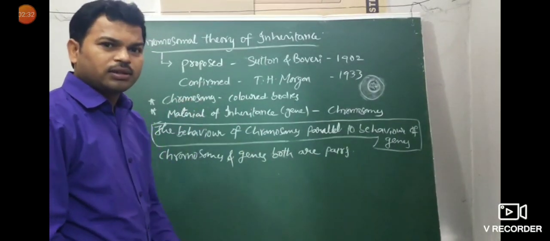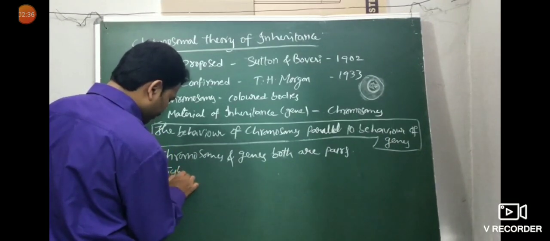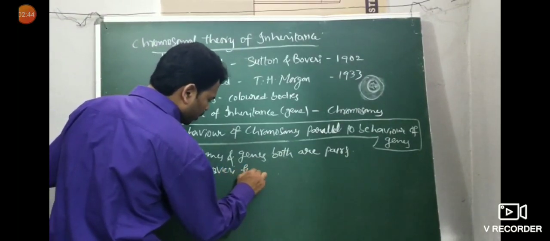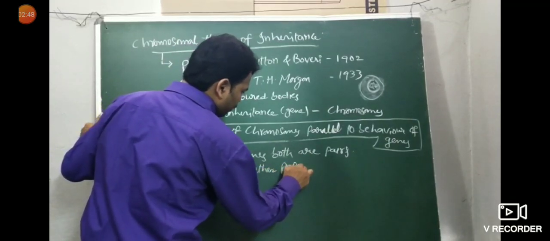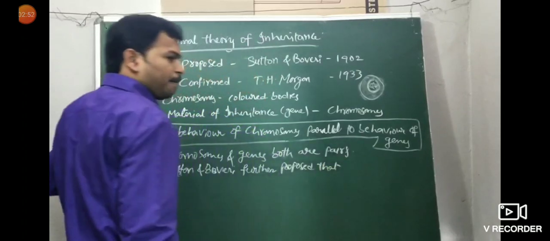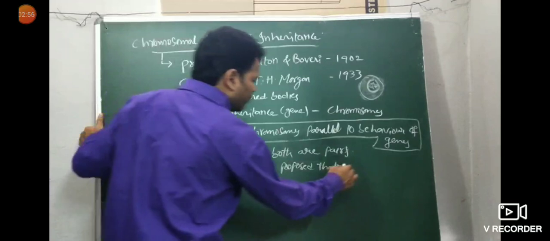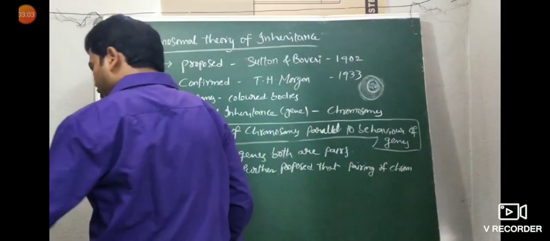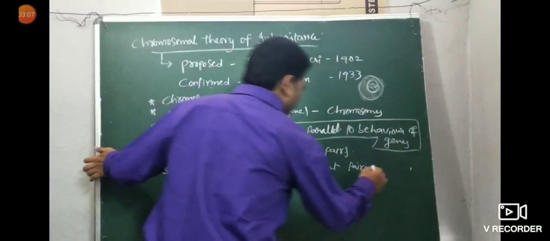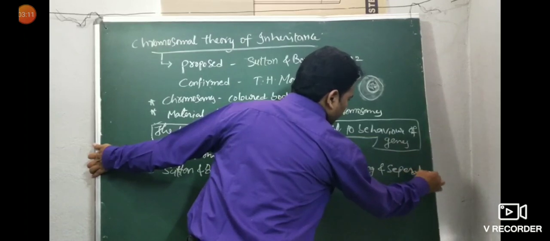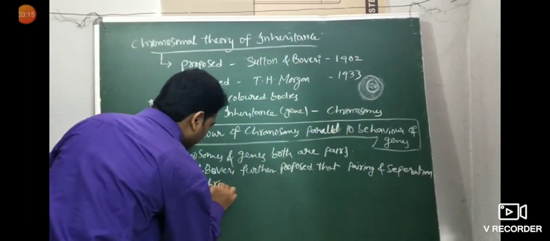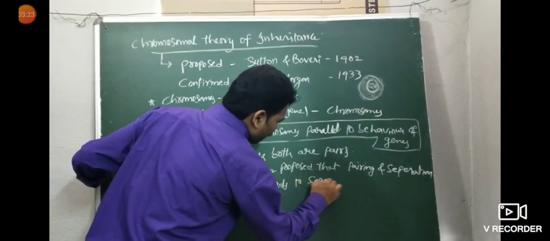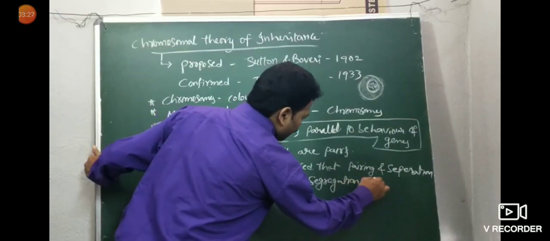Sutton and Boveri further proposed that pairing and separation of chromosomes leads to segregation of the factors they carry. So this is a very important concept. What is the meaning of Sutton and Boveri further proposing that pairing and separation of chromosomes leads to segregation of factors?